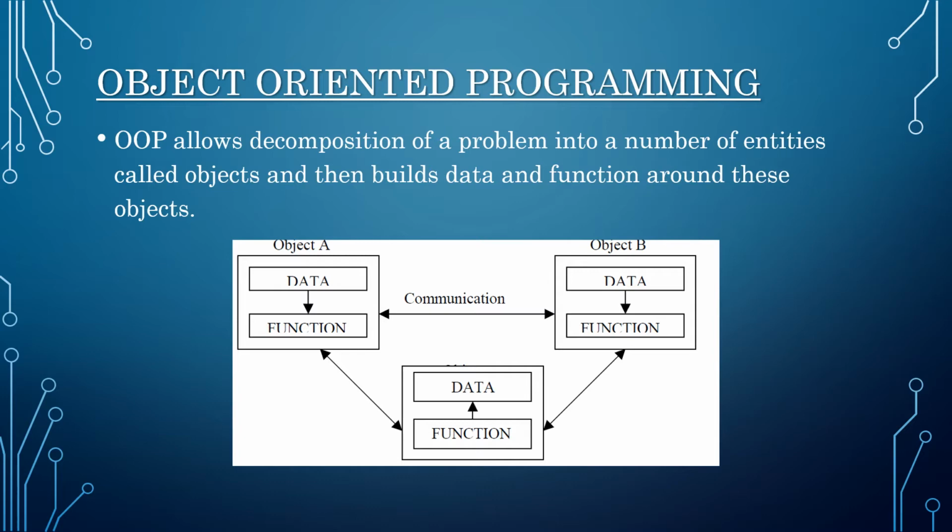Let's see the diagram. In this diagram, the program is categorized or divided into objects, and each object has its own data and functions. And the data of one object is not shared with another object, but the functions of both objects are communicating with each other.